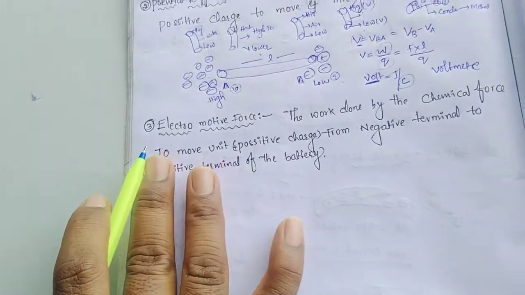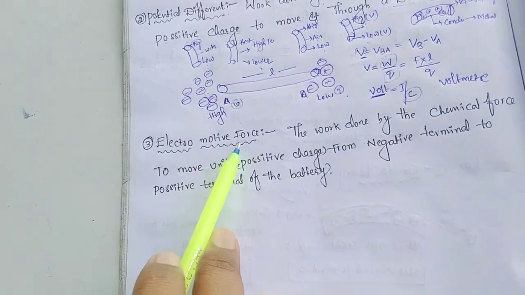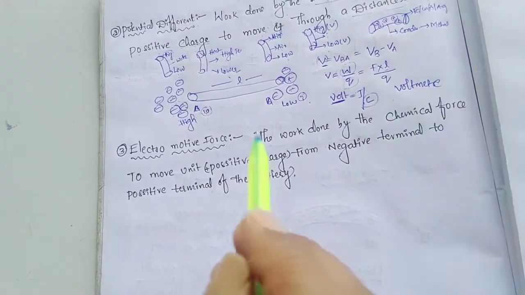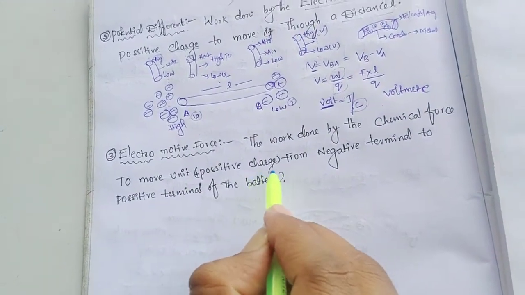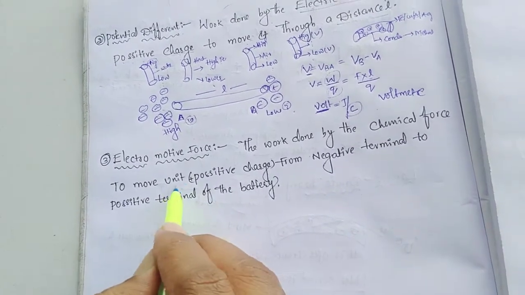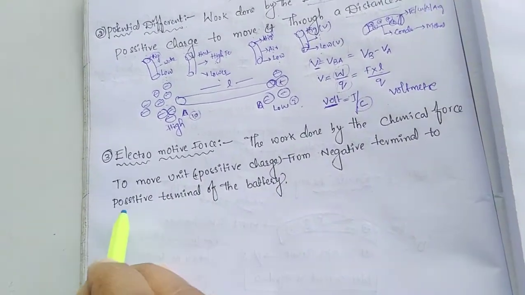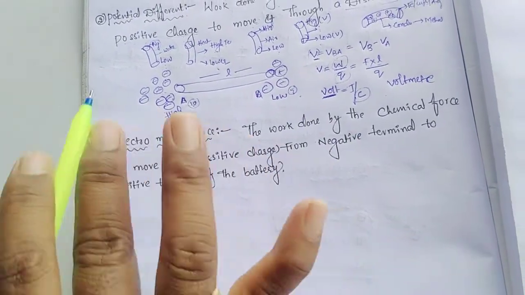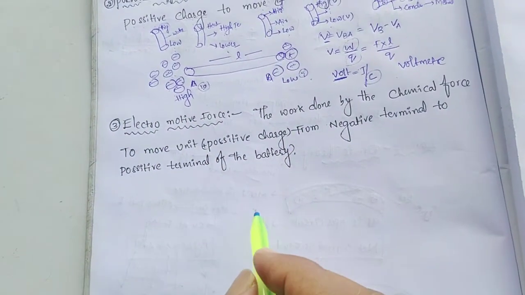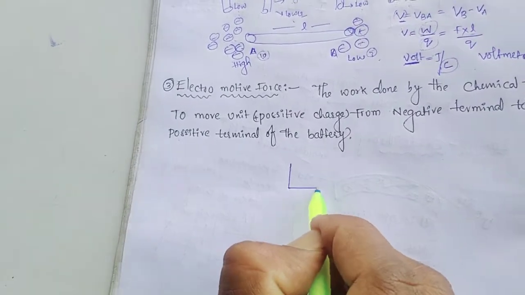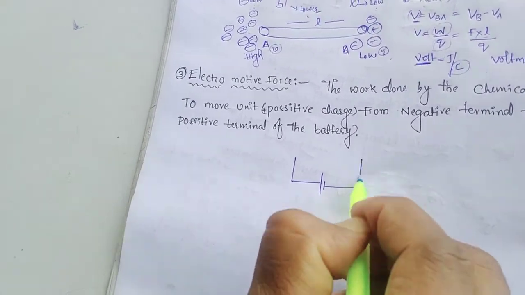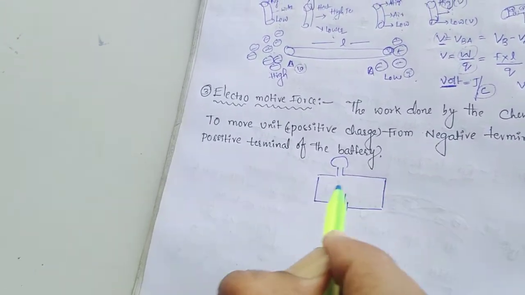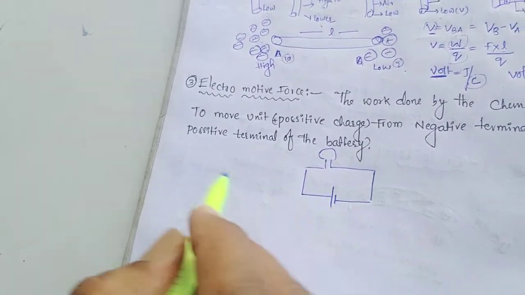Next, we are going to explain electromotive force. Simply, as you know, the work done by the chemical force to move a positive charge from the negative terminal to the positive terminal of the battery is called electromotive force. Here it is one battery connected with one bulb.